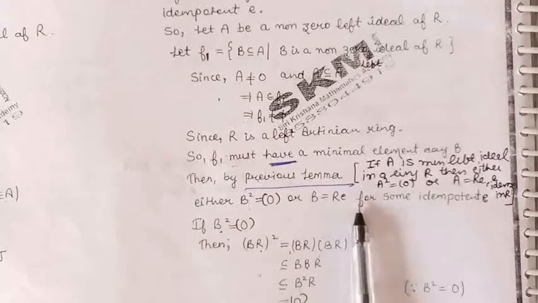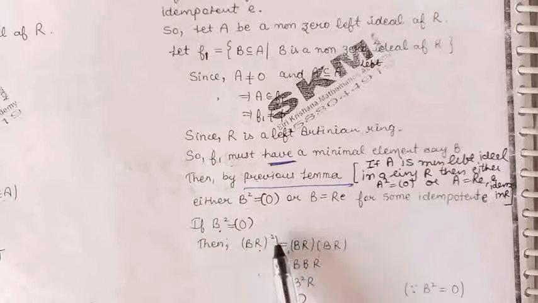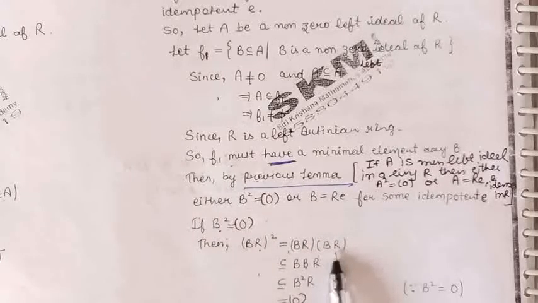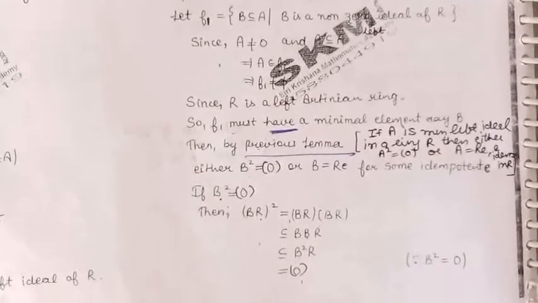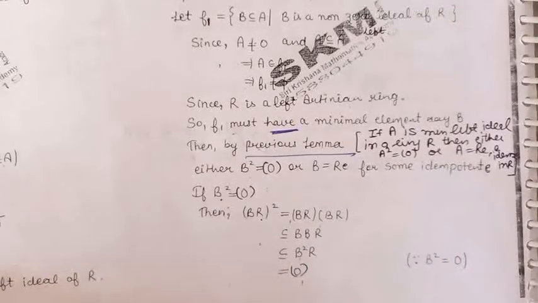Now if we consider B square is equal to 0, let us find (BR) whole square, meaning BR times BR. RB is again contained in B. So BR times BR is contained in B square R. B square we have taken as 0. So we get (BR) whole square is equal to 0.